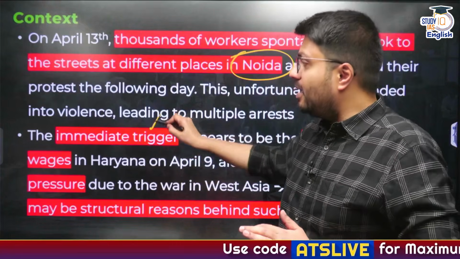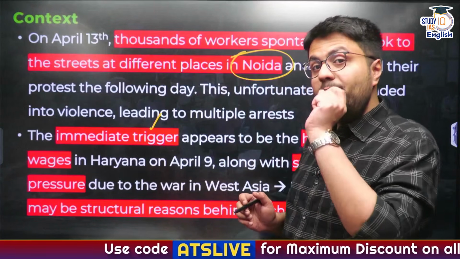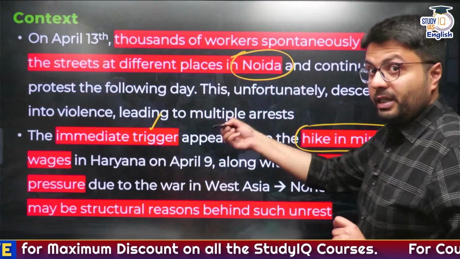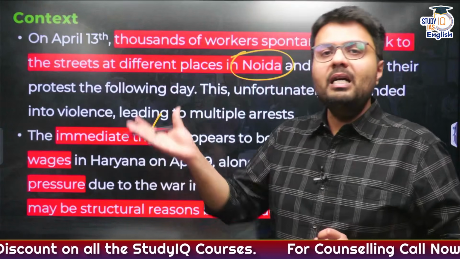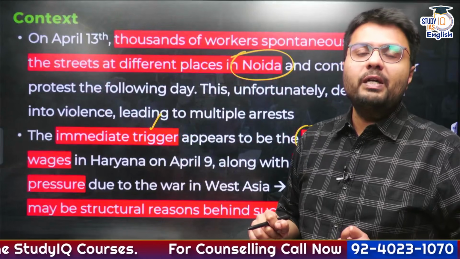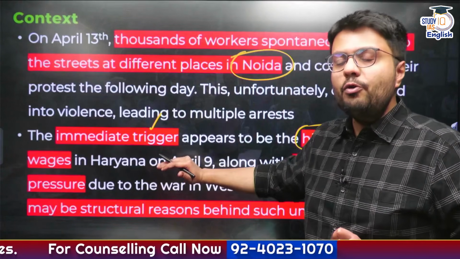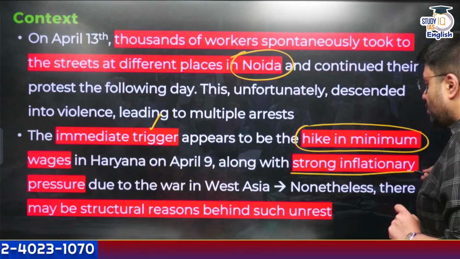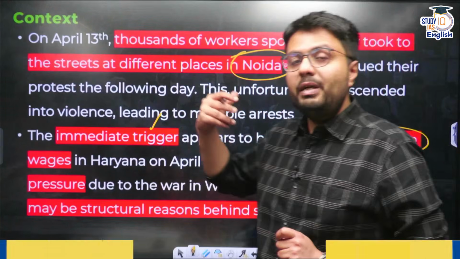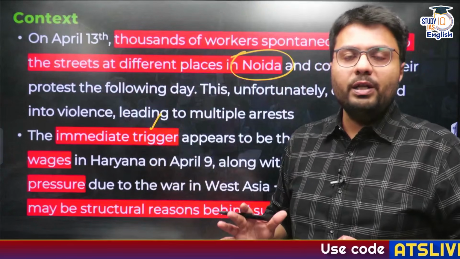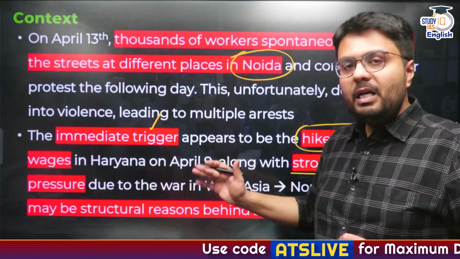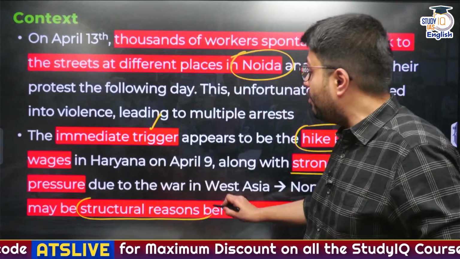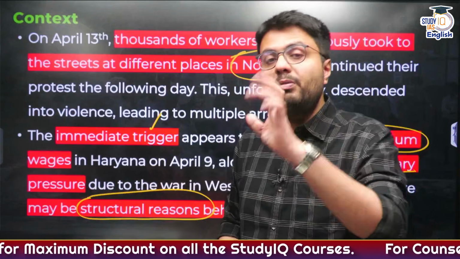Now, the immediate trigger behind all of those protests can be traced to one particular fact: a few days back in the state of Haryana, after the protest which happened in Manesar, the Haryana government increased the minimum wages of workers in the state. So the workers in UP now wanted the same. Additionally, these workers have been subjected to strong inflationary pressures created due to the Iran-US war in the Gulf region, right? Similarly, as this protest highlights, there are many structural weaknesses in the labor regulation in India which may have caused problems for the laborers.